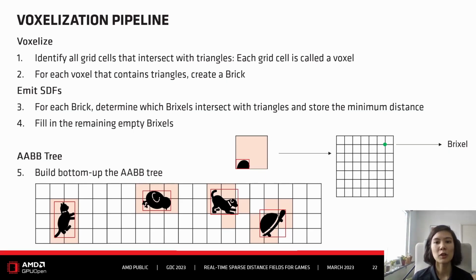In the following, I will call each grid cell a voxel, just to be a bit more consistent with the terminology. Once we determine which voxels intersect with surfaces, we create a brick, and then we go to the second phase, where we go into each brick and fill it out with the distance field information. We also generate the AABB, which is then used to build the AABB tree bottom up.